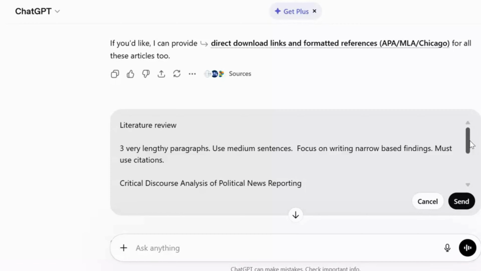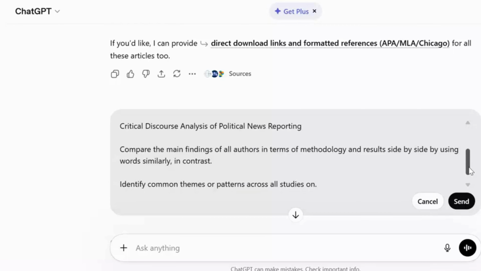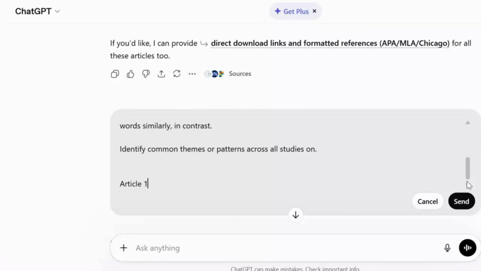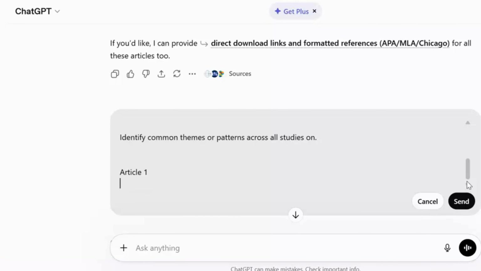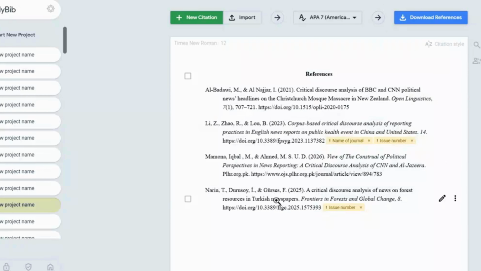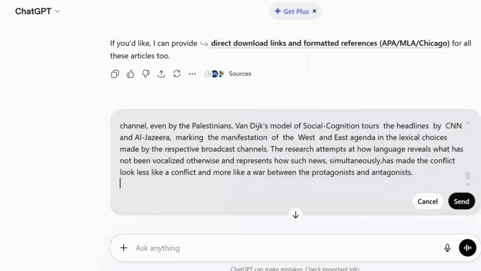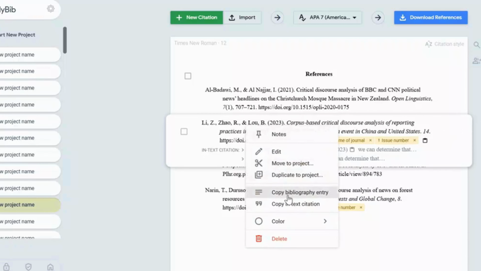Must use citations, then add the topic, critical discourse analysis of political news reporting, then give instructions like, compare the main findings of all authors in terms of methodology and results side by side. Identify common themes or patterns across all studies. After that, remember this format. First write the article number, then go to MyBib, copy the citation of the article, and paste only the discussion section of that article. I will repeat this process for all articles.